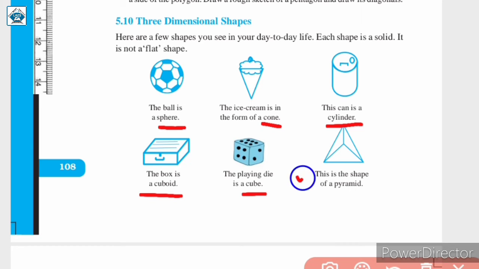Next, this is the shape of a pyramid. Again this looks like a triangle, but ये triangle नहीं है. जो प्रिज्म का शेप होता है या फिर जो इजिप्ट के पिरामिड्स अगर आपने देखे होंगे वो जिस शेप में होते हैं, ये वो 3-dimensional शेप है. So basically sphere, cone, cylinder, cuboid, cube and pyramid are all 3-dimensional shapes which we can see in our everyday lives, and each shape is a solid. ये shapes जो है वो flat नहीं है.